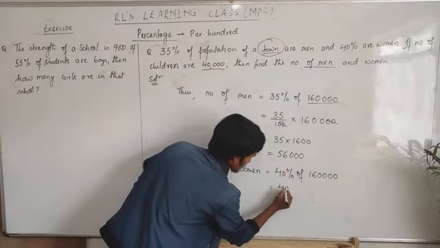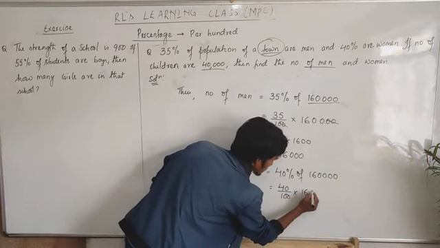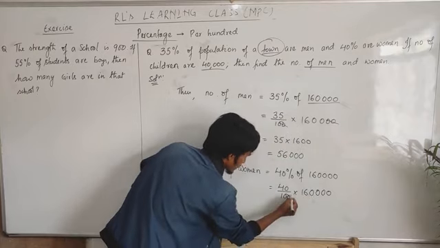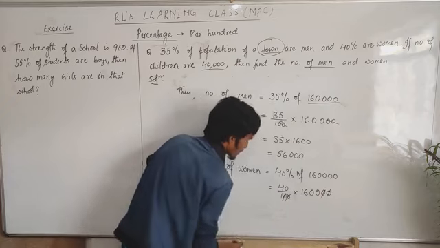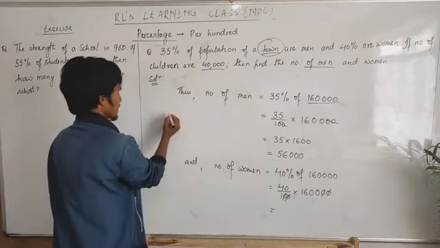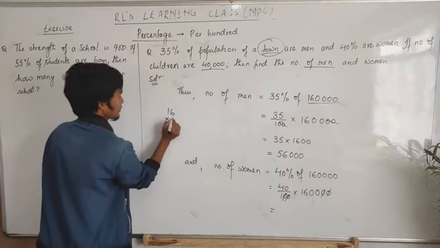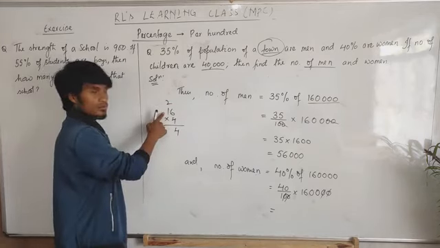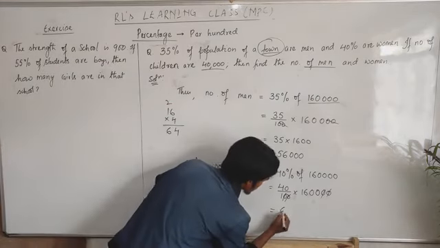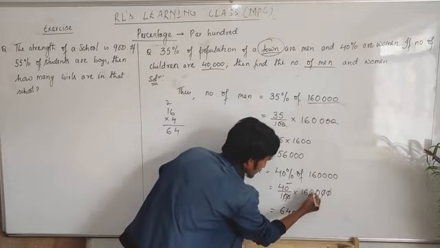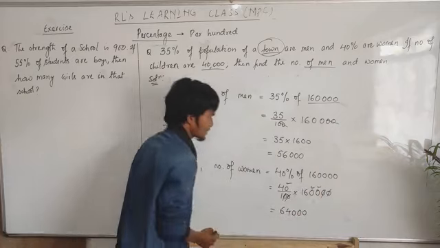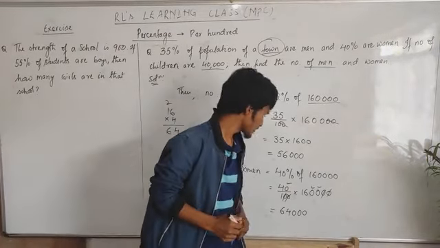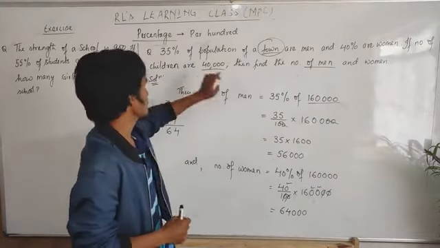Okay, then 40 divided by 100 into 160,000. 1, 2, 3, 4, 5, 6. Okay. Now 0, 0 cancel, and 0, 0 cancel, and left only 16 multiplied by 4. Then 4 into 6 will be 24. Then 4 into 1 is 4, plus 2 is 6. So 6, 4. Now 64,000 are the number of women, 56,000 are the number of men, and 40,000 are the number of children.